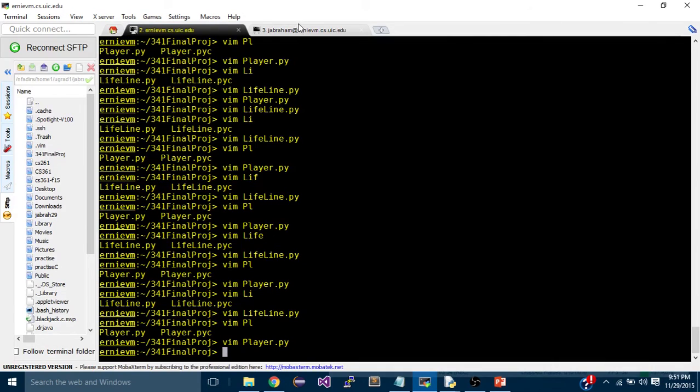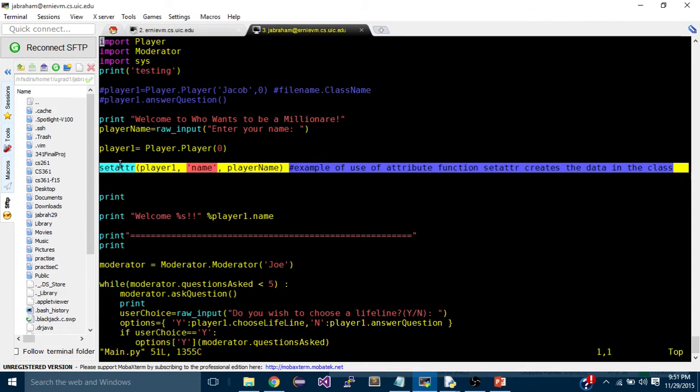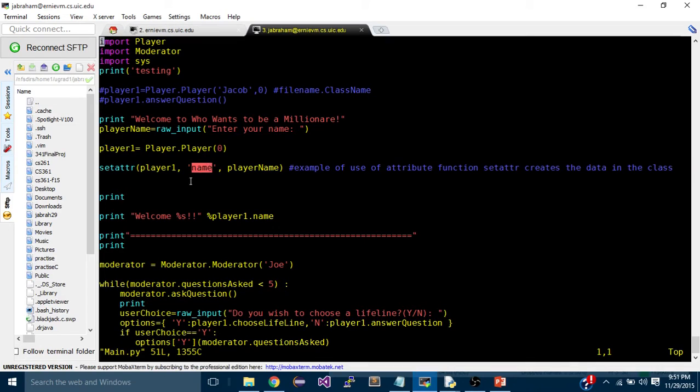And just to show you our main class here, one thing I want to highlight is that in our player class we forgot to give our player a name. But here we declare our player 1, then we can set our attribute and say, hey, let's give this guy a name attribute, give it a name in our player 1. And we get the player name here, and we'll print it out, and we'll show you that in our demo really quick.